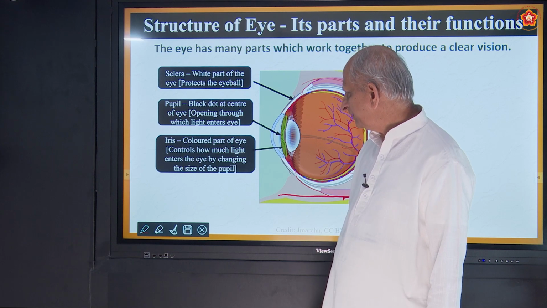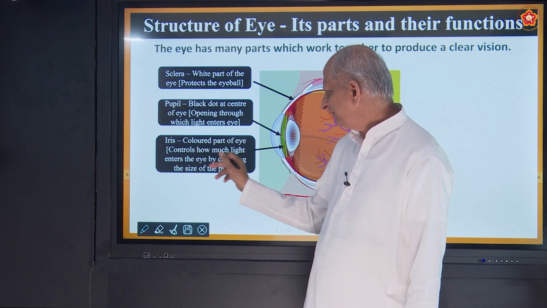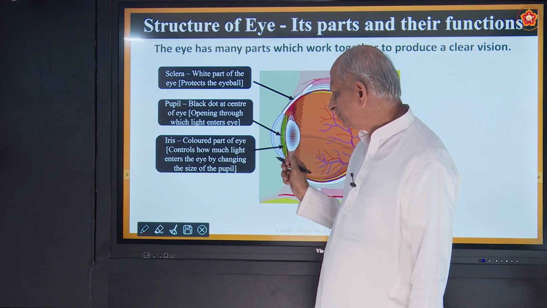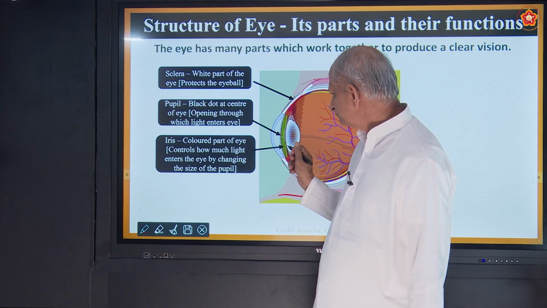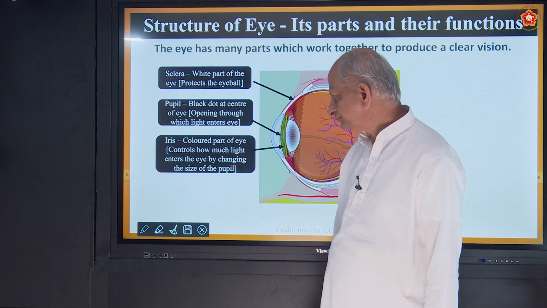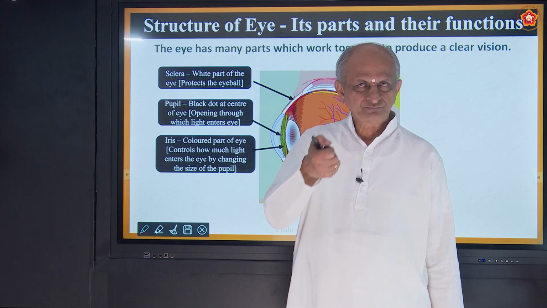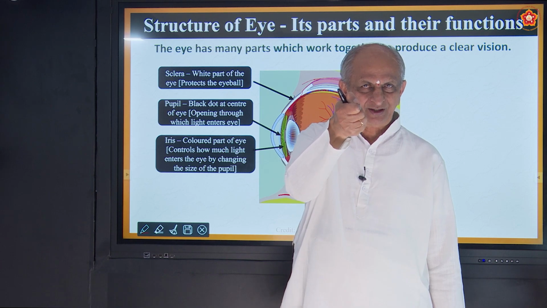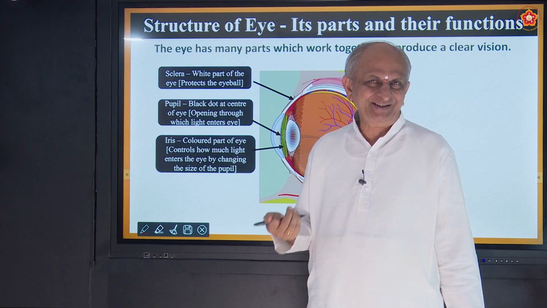Third and most important is called iris. The colored part of the eye controls how much light should enter the eye by changing the size of the pupil. So it is the colored part. How much light should enter? For example, if you shine a torchlight into your eyes at night, suddenly you can't see anything.